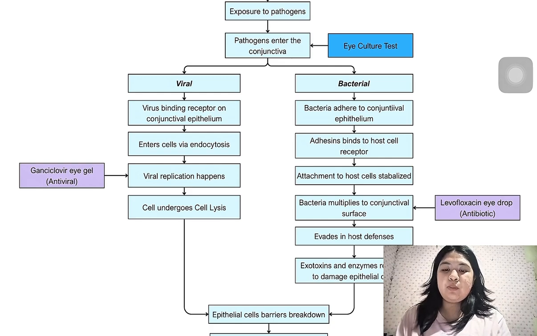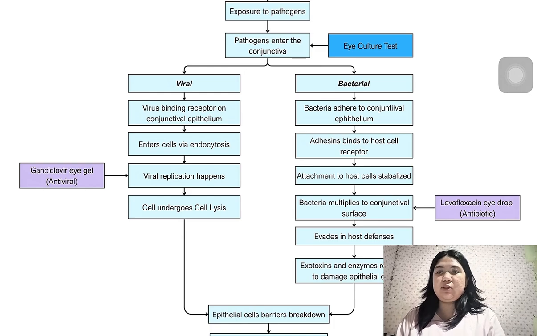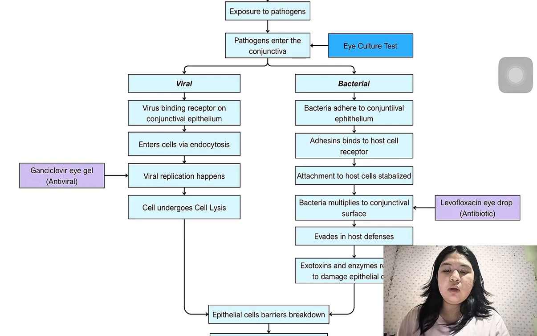So to start, there would be an exposure to the pathogens. These pathogens are mainly viruses or bacteria. As the pathogens are exposed to a person, they will now enter the conjunctiva or the conjunctival sac. So first, for the viral infection, the virus will bind to the receptor of the conjunctival epithelium or the epithelial cells, and will enter the cells via endocytosis.